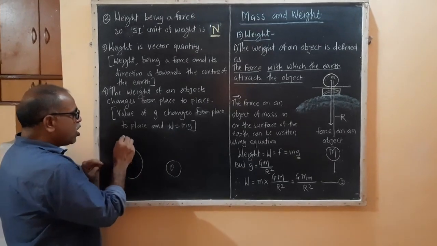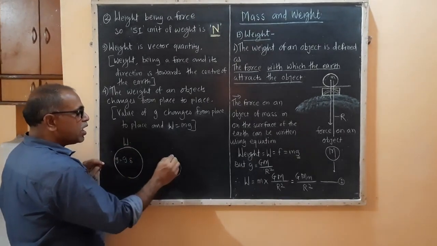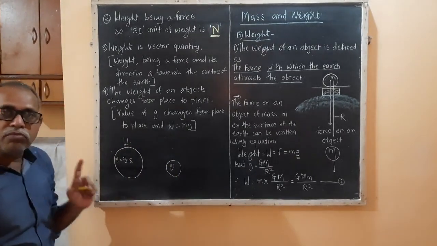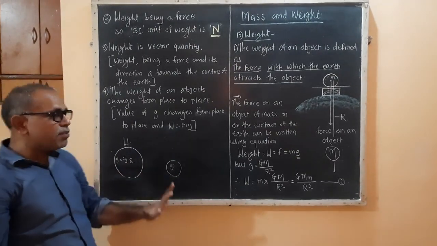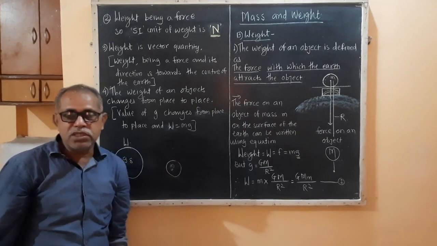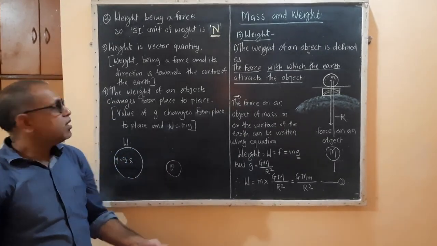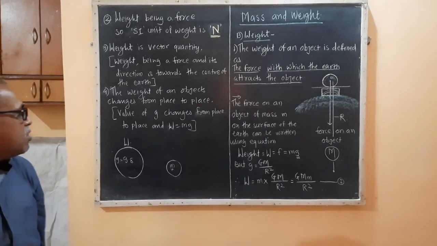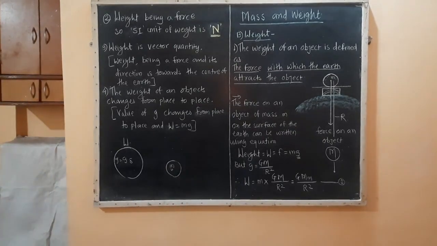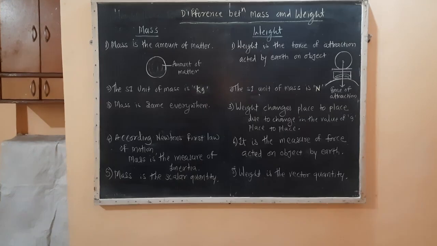So it depends upon the value of g from place to place. The weight of an object changes from place to place because of the change in the value of g.